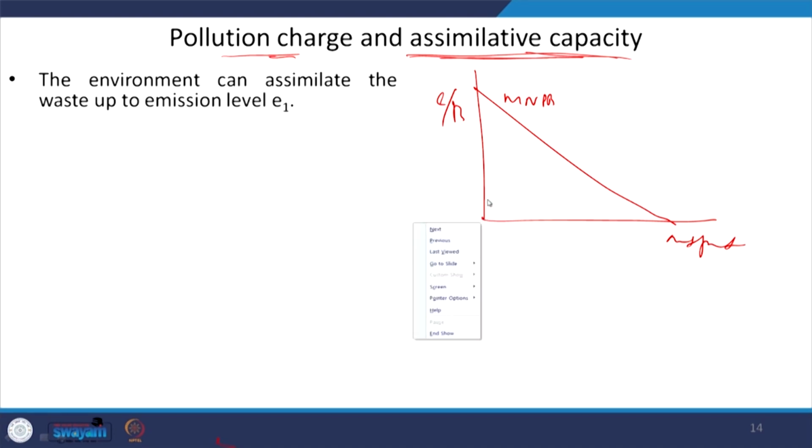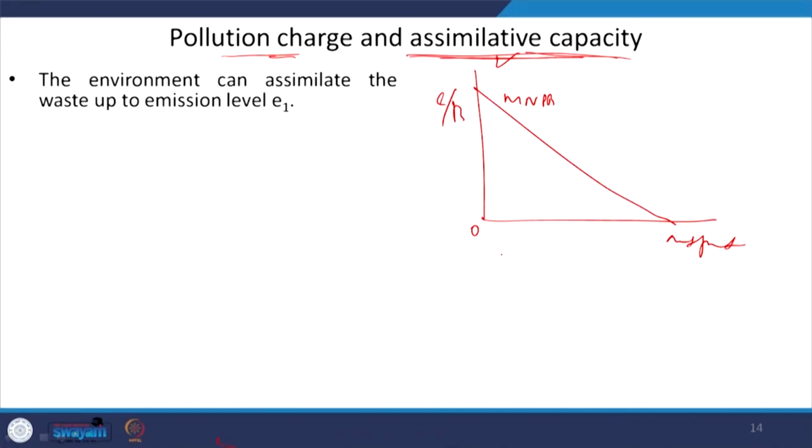That means we were assuming that when output is produced, automatically the externality is produced, right. But now we are taking into account the assimilative capacity of nature. So, to some extent these externalities can be corrected by nature itself, which is known as the externality assimilative capacity.